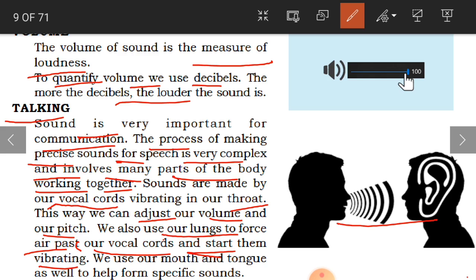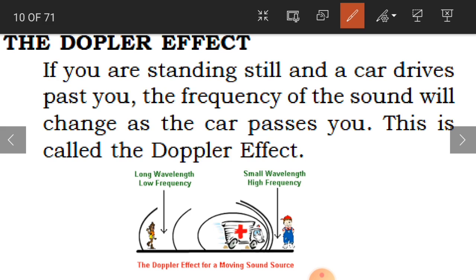To produce the sounds of our words or language, whatever we are speaking, we use our mouth and tongue. Clear? So this is about talking.